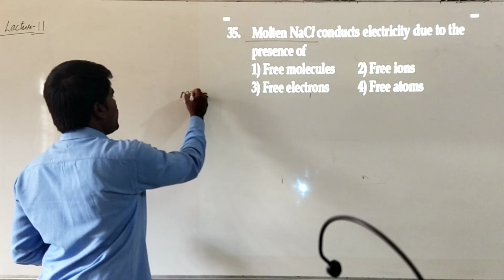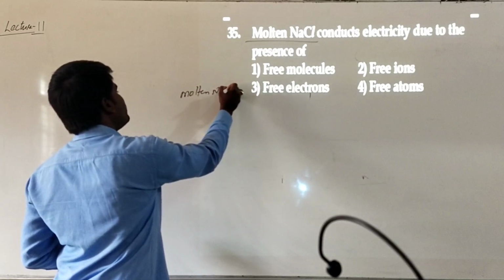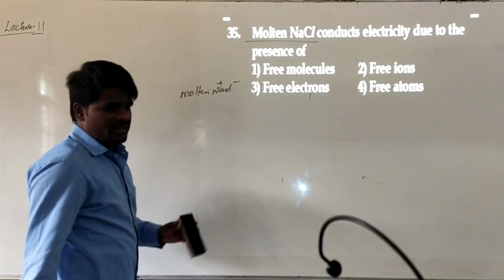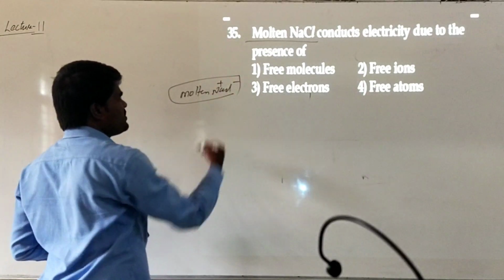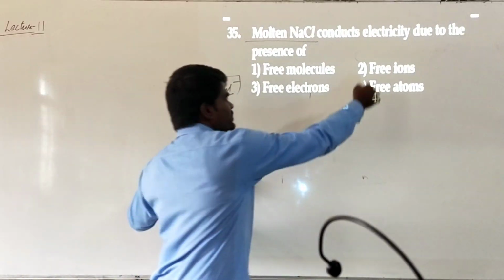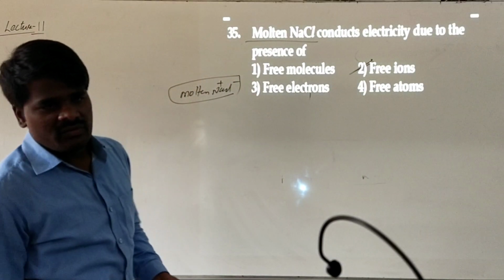In molten NaCl, what happens? There will be free Na plus and Cl minus ions. Because of the presence of these free ions, it will conduct electricity. So what will be the answer for this? The availability of free ions.